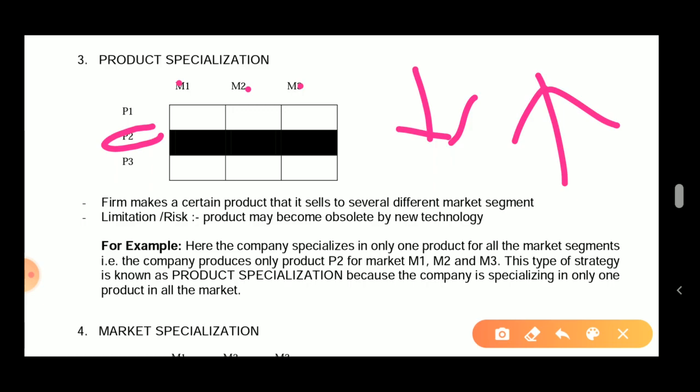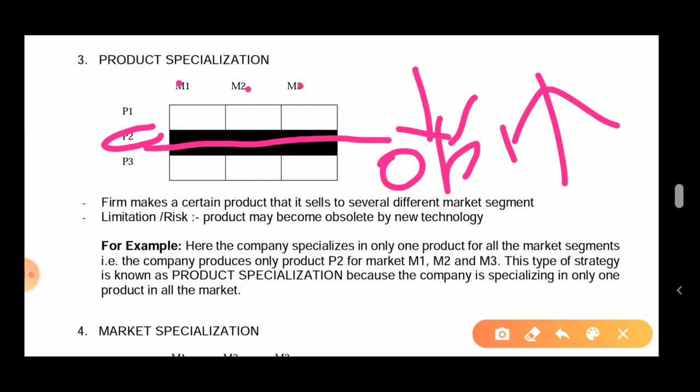But what is the risk associated here? The risk is, say for example, one fine day your product itself is obsolete. Now what will you do? If nobody is going to buy your product, as in the example I just gave of a pager. All of a sudden the pager stopped in the market. So what will one do? In that case you don't have anything to sell in the market, so it becomes very risky.